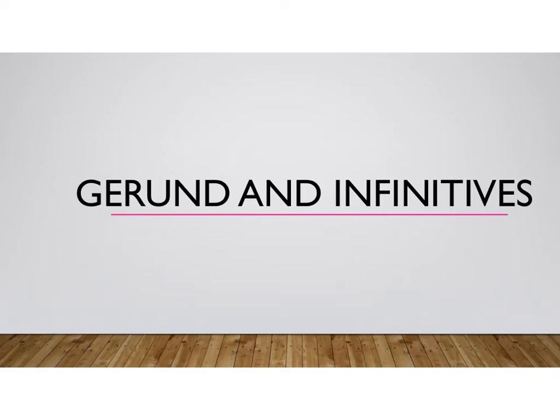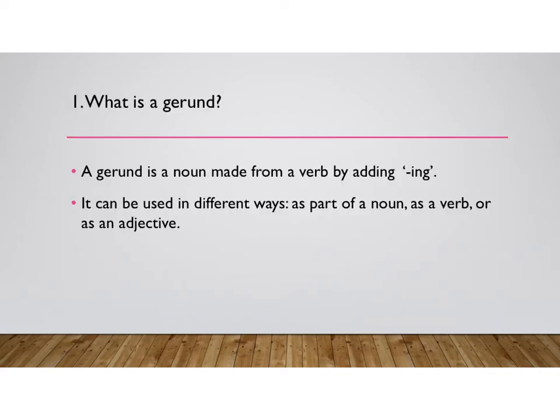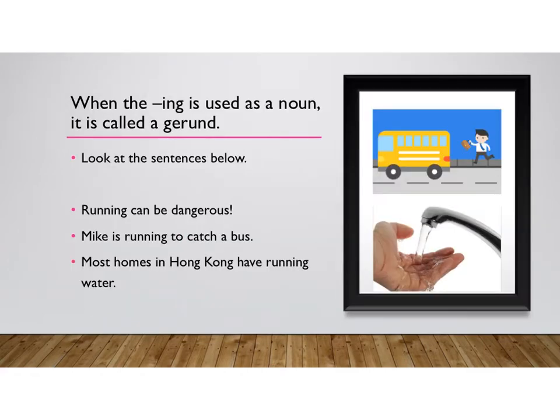Hello everyone. In this video, we are going to talk about gerunds and infinitives. First of all, what is a gerund? A gerund is a noun made from a verb by adding ing. It can be used in different ways, as part of a noun, as a verb, or an adjective. When the ing is used as a noun, it is called a gerund.